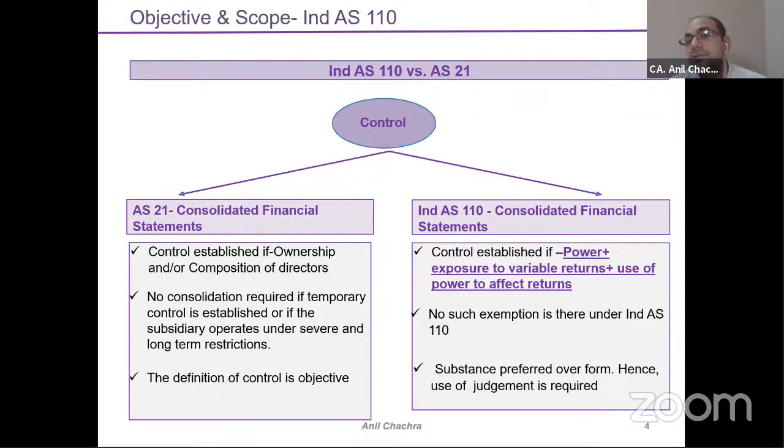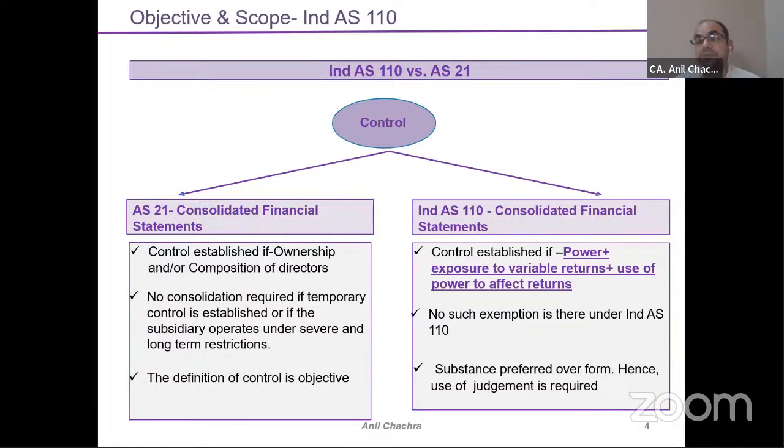So let's take an example. Suppose you are having a holding of 48%, right? But we are meeting the control definition. What is the control definition? We will discuss it. It is constituted of three things. Now the question is, under IGAP, we don't need to consolidate it because my holding is less than 51%.